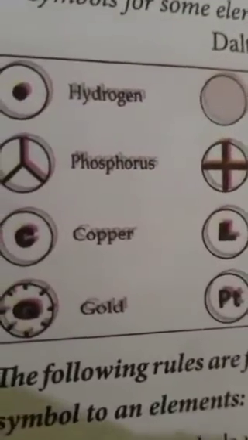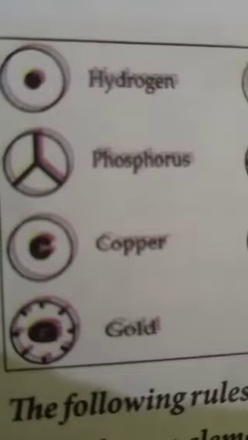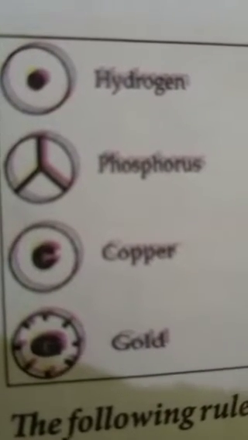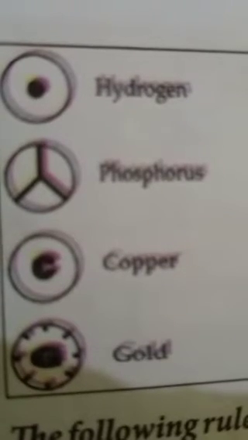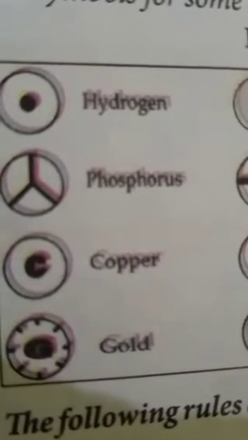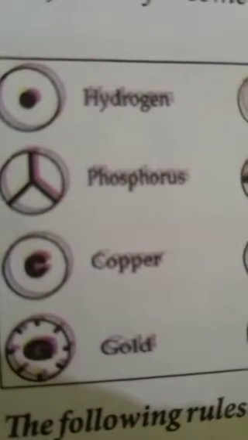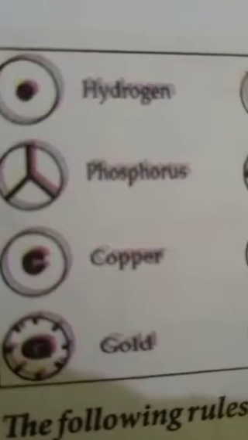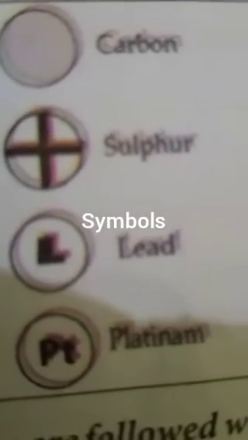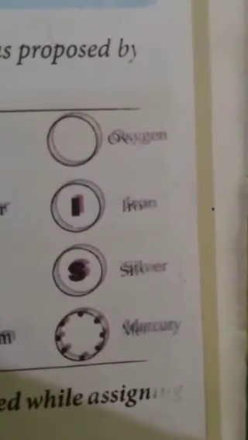Hydrogen, phosphorus, copper, gold, carbon, sulfur, lead, platinum Pt, oxygen O, iron, silver, mercury.